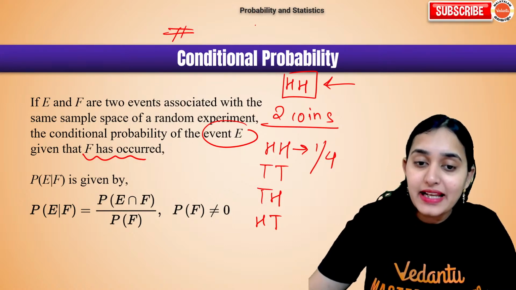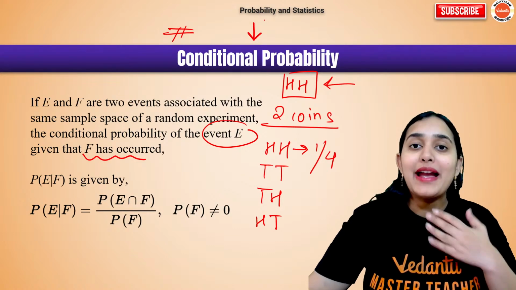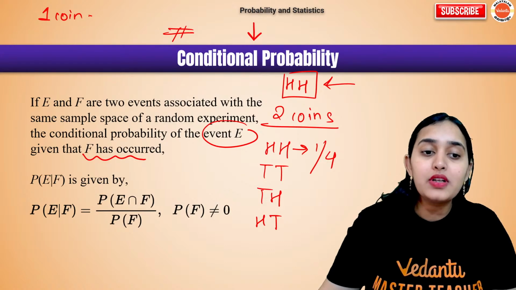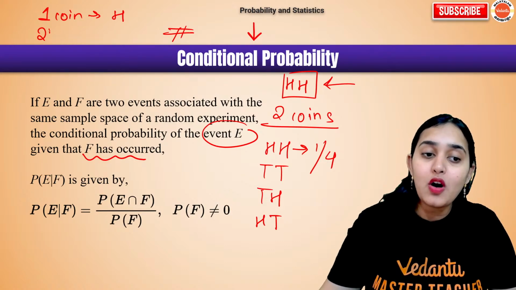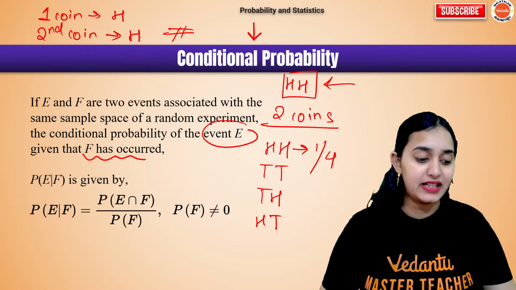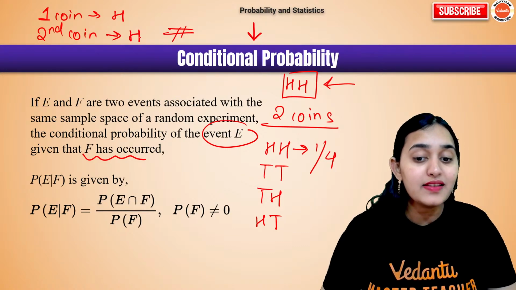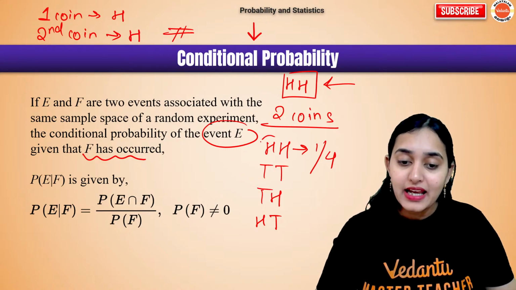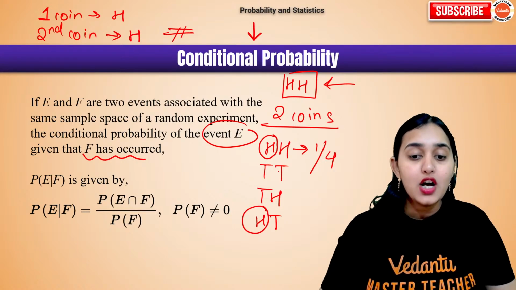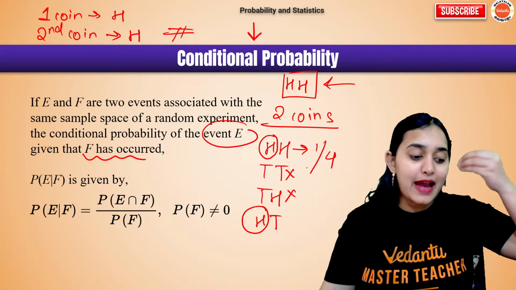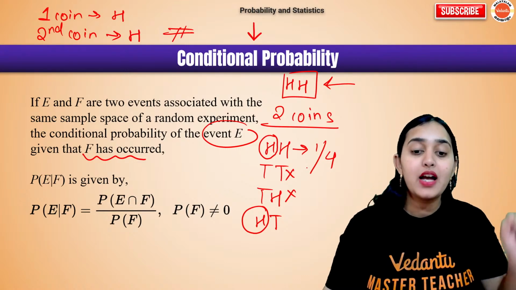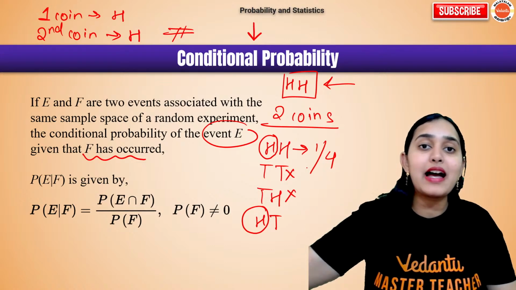But what if I tell you a condition? My condition is I tossed one coin and the outcome was head. Again I am tossing the second coin. I again want head. Now what is the probability? Now can you guess what will be the answer? So first they are telling that in the first toss, head has come. So these two are not at all possible, because I am telling you in the first toss, head has already come. Now in the second toss, what is the chance that again head will come?